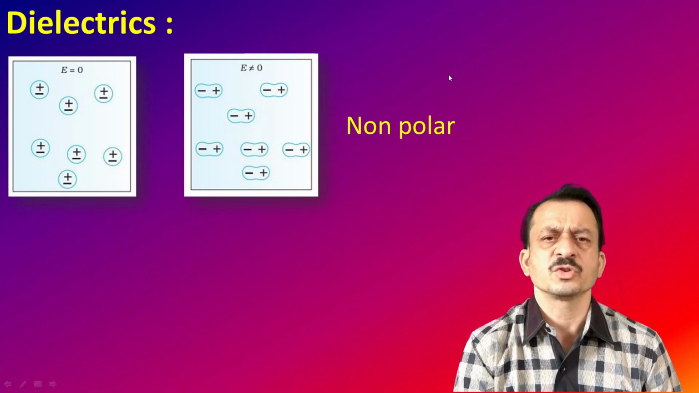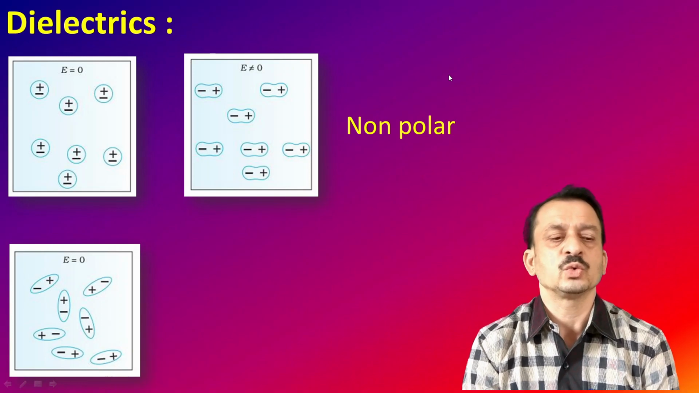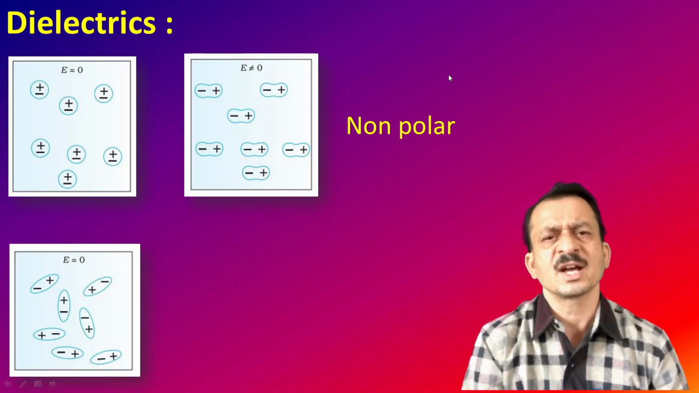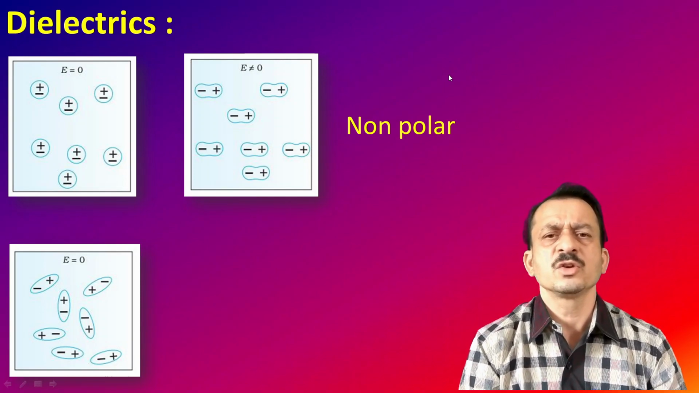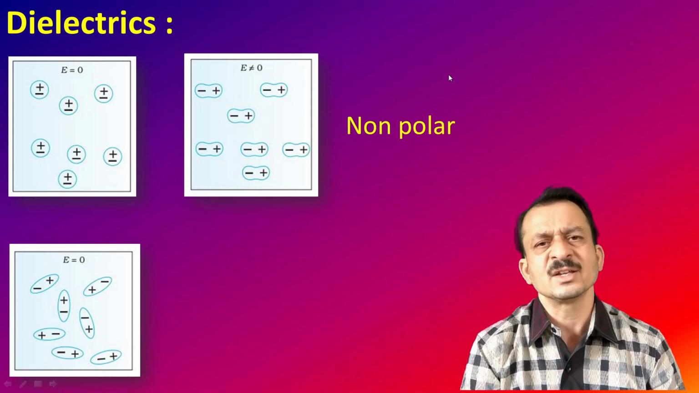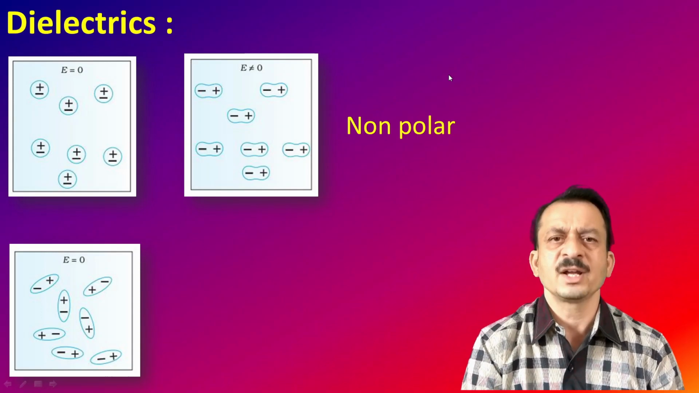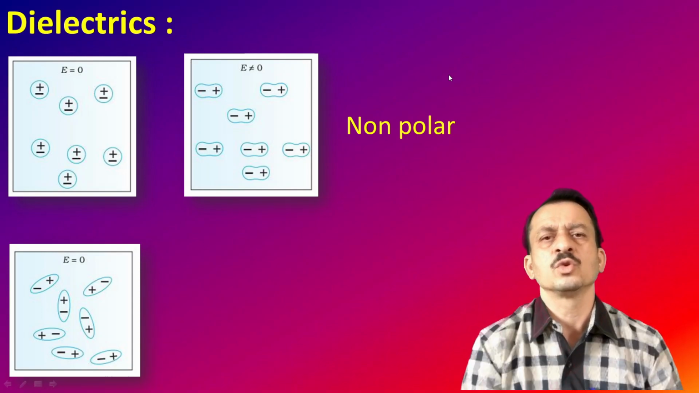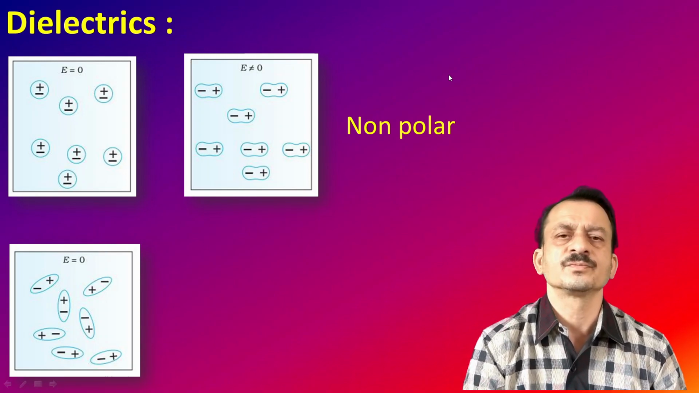That is the diagram. What happens in the case of a polar molecule? In the third diagram, these are the polar molecules. Initially they have a certain dipole moment, but all these molecules are oriented in different directions so that the net dipole moment is 0. Even though each individual molecule has a permanent dipole moment, the collective dipole moment of all the molecules is 0 because of random orientation.